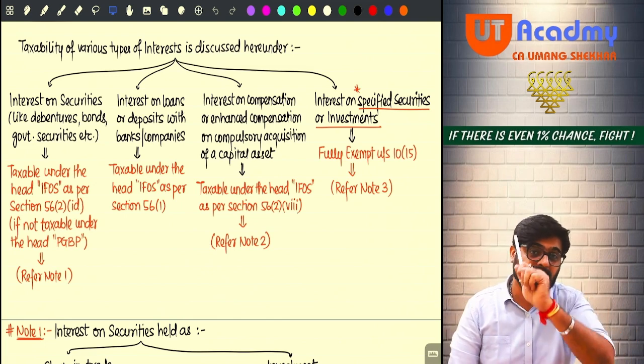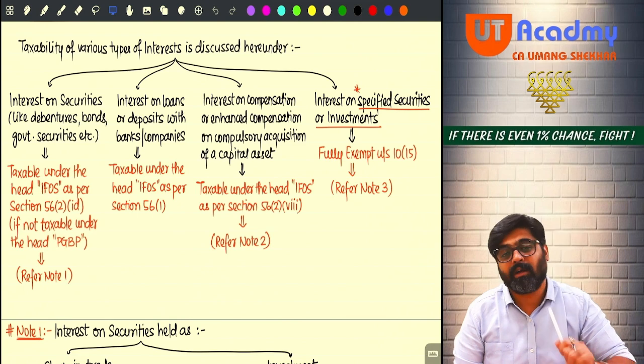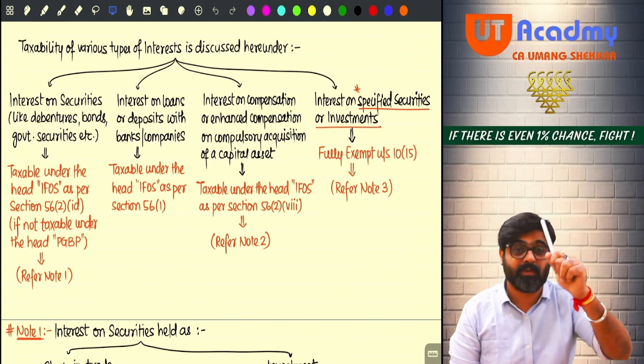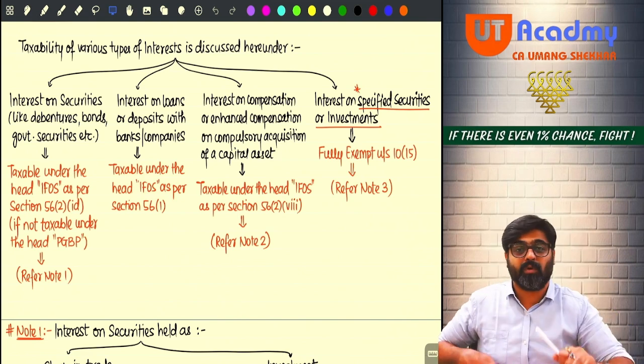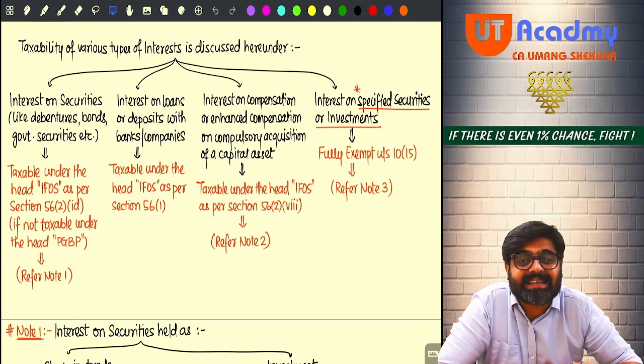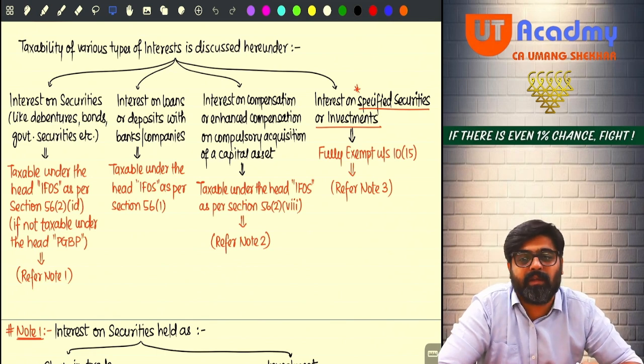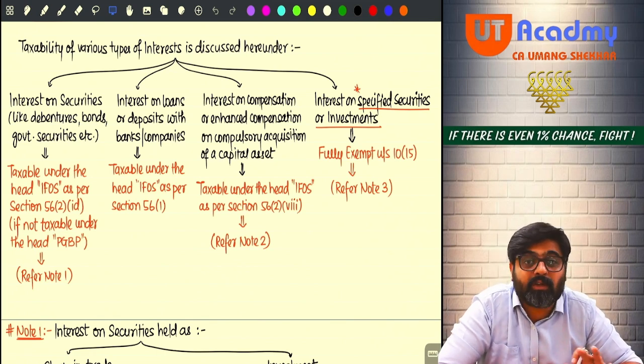But the government wants to charge tax on this. Where will the government charge? Under the head IFOS. This interest will be taxable under the head IFOS only on receipt basis. What did I say? Receipt basis. Meaning that whatever interest you get in this year on compensation or enhanced compensation, that entire interest will be taxable in this year only. You don't see to which year that interest relates.